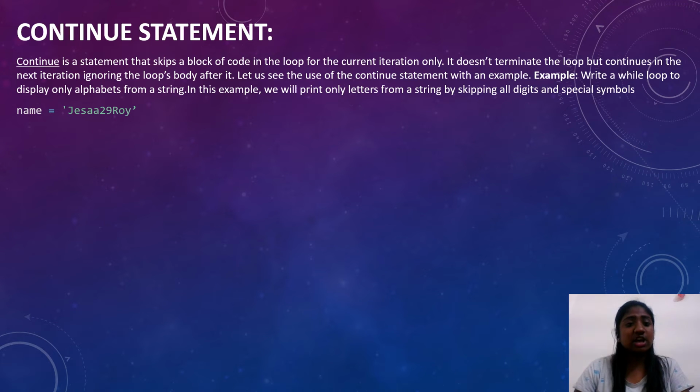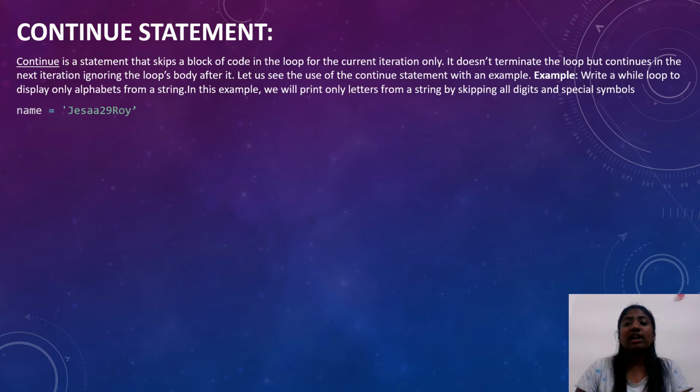And a continue statement. Continue is a statement that skips a block of code in the loop for the current iteration only. It doesn't terminate the loop but continues in the next iteration, ignoring the loop's body after it. Let us see the use of continue statement with an example.